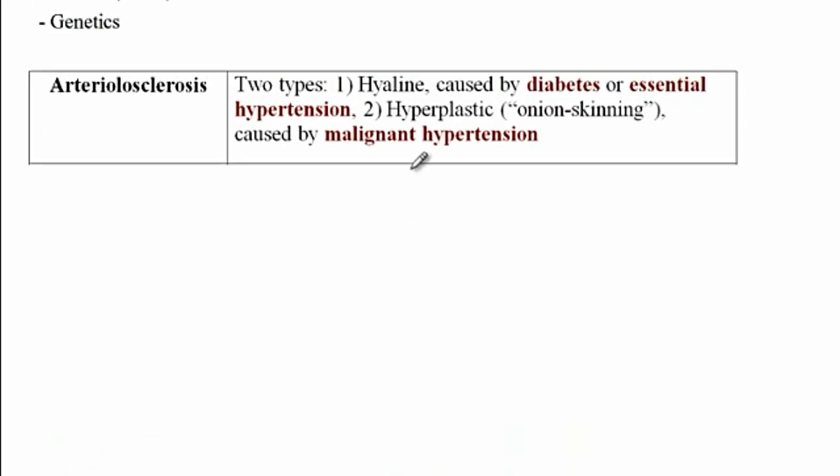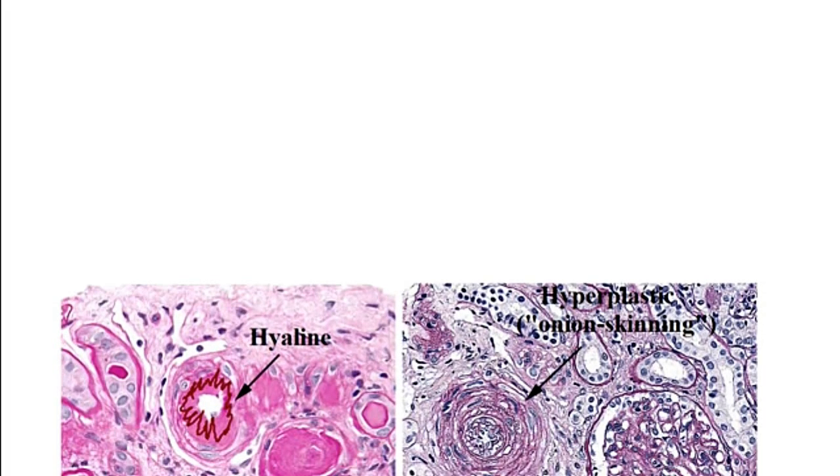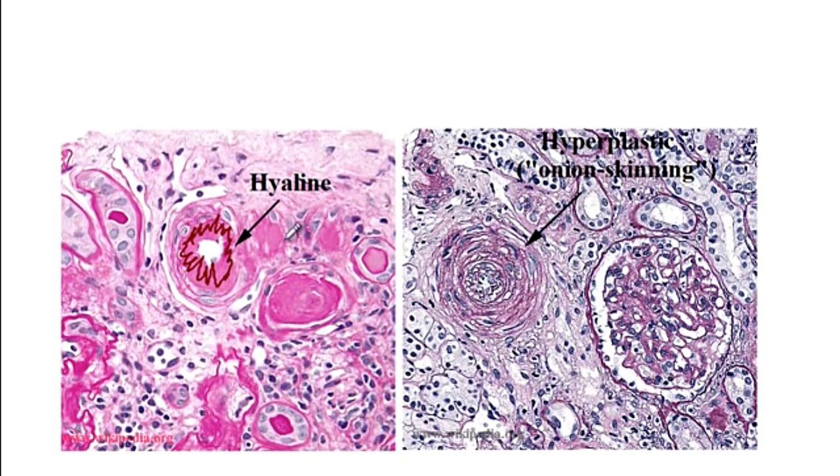And then the other condition is the hyperplastic arteriolosclerosis, which is caused by malignant hypertension, where there is blood pressure of higher than 180 over 120 millimeter mercury. And so malignant hypertension will cause thickening of the smooth muscles as well as duplication of the basement membrane, and then in addition there would be fibrinoid necrosis inside the tunica intima and media that causes narrowing of the blood vessels. So here with the hyperplastic, also known as onion skinning arteriolosclerosis, you can see that there is a thickened smooth muscle layer. In addition, there is duplicated basement membrane, and then there is also fibrinoid necrosis in the arterial intima and media.